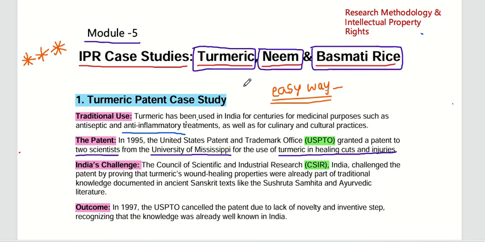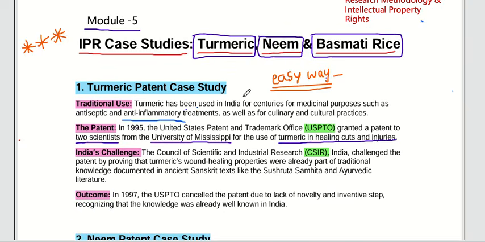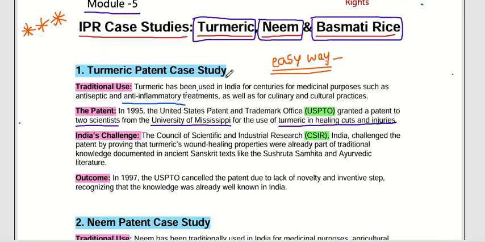Okay, let's see one by one, and I will explain simply and briefly so it is easy to understand. First one is the turmeric patent case study. In India, we have been using turmeric since traditional days as an anti-inflammatory treatment, as we already know.